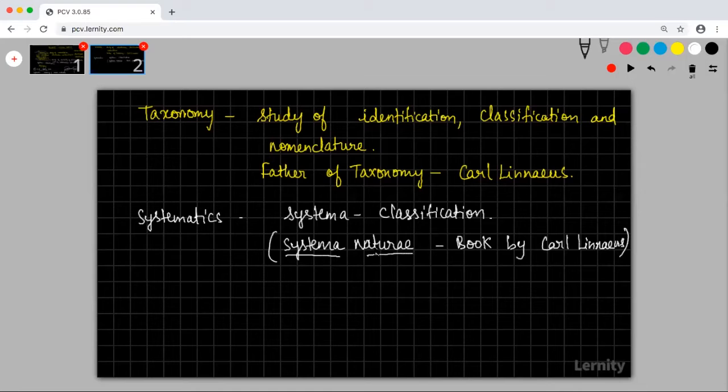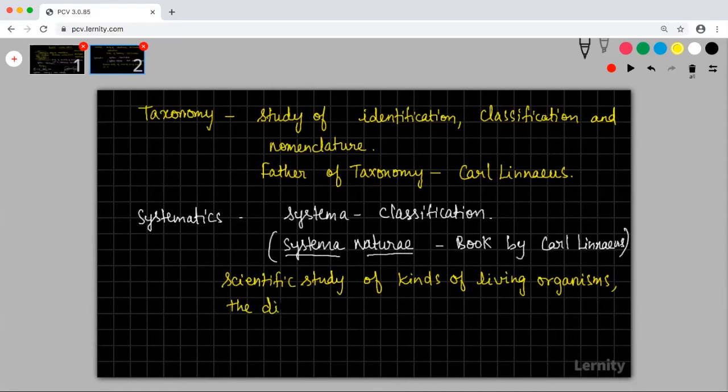How can you define systematics? Scientific study of kinds of living organisms, the diversity among them.